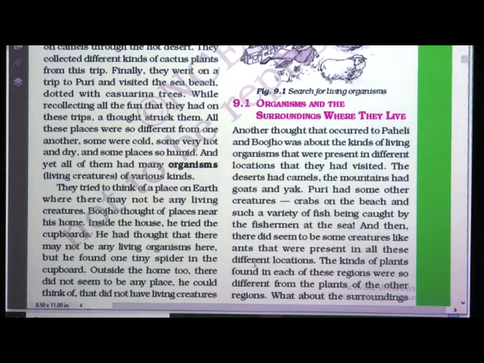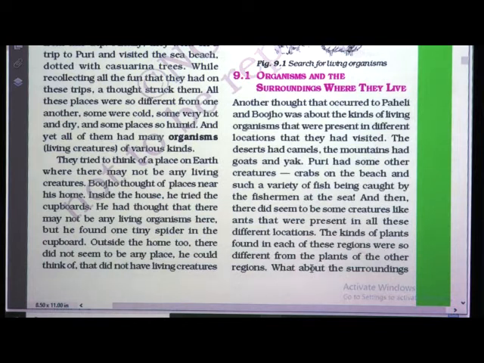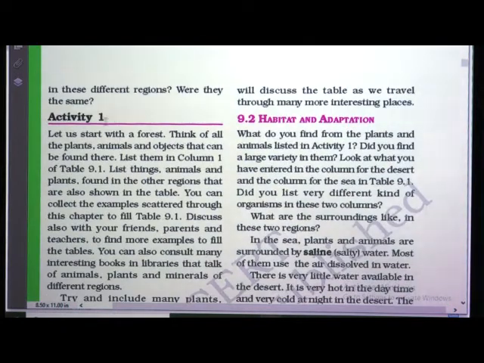And then there did seem to be some creatures like ants that were present in all these different locations. Instead of being different by the temperature and the climate, there is one same thing they observed, that the ants were present in all these different locations. The kinds of plants found in each of these regions were so different from the plants of other regions. What about the surroundings in these different regions? Were they the same? Okay. So, instead of being the different region, different temperature, we find the same thing, that is ant.